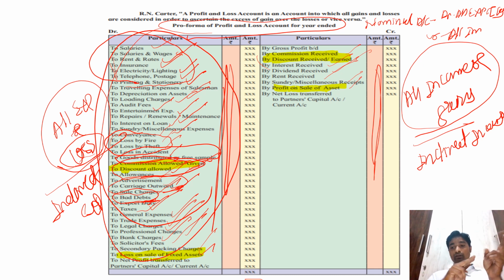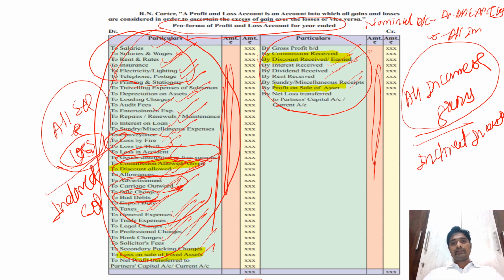Our main production is to make furniture. So the income received from making furniture is our direct income, and these incomes are not related with the furniture, and that is why they are indirect incomes. Commission received, discount received, interest received, dividend received are not directly related to the production, they are indirectly related to the production, and that is why this income is called indirect income.